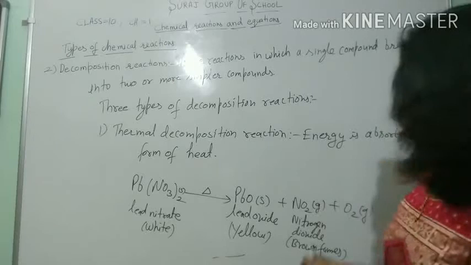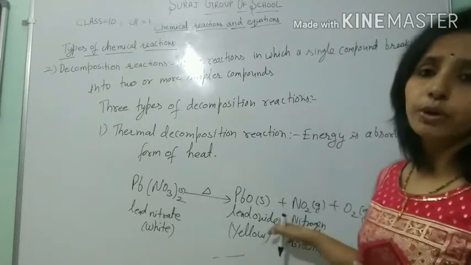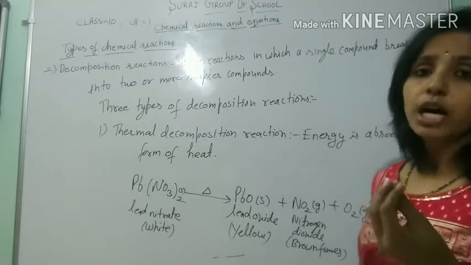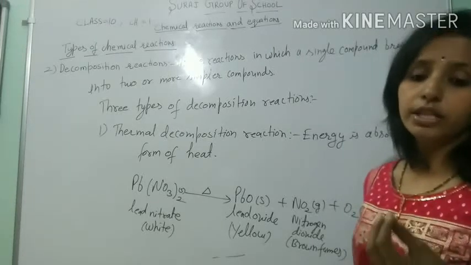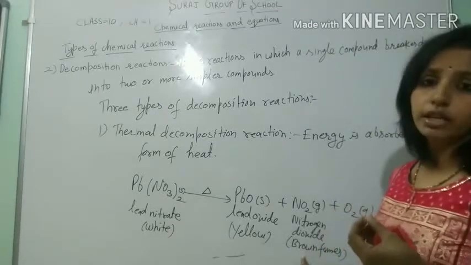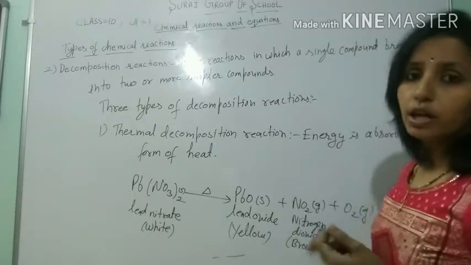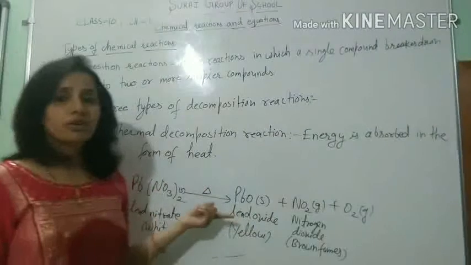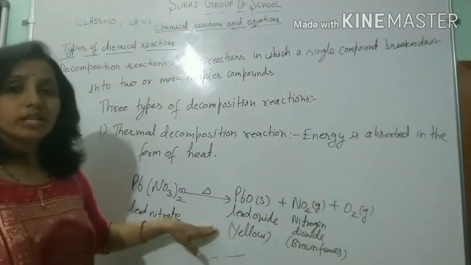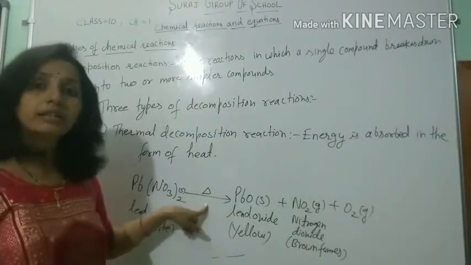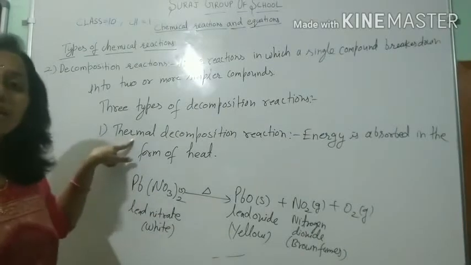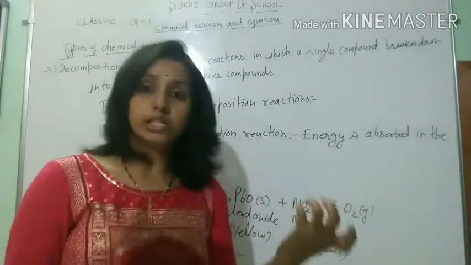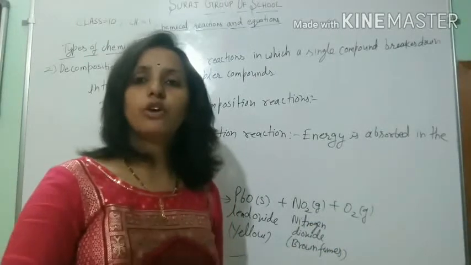Along with this, nitrogen dioxide is produced in the form of brown fumes, and oxygen gas is also produced. Since energy is supplied in the form of heat, this is known as a thermal decomposition reaction. Thermal means heat.